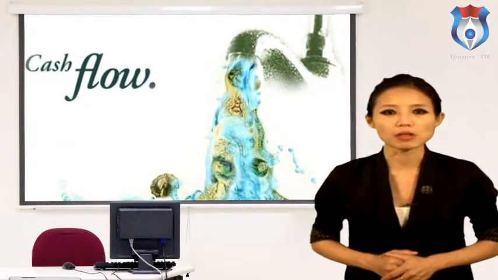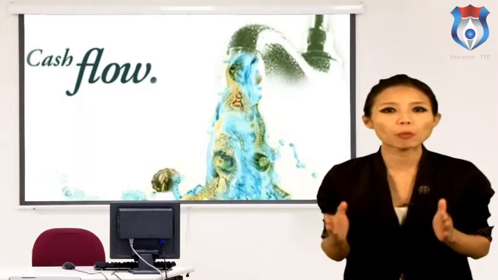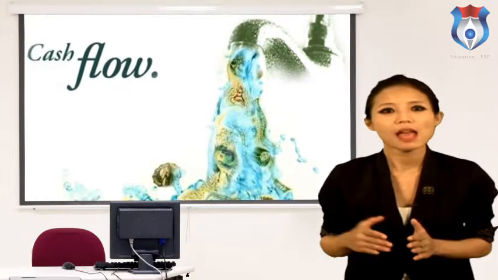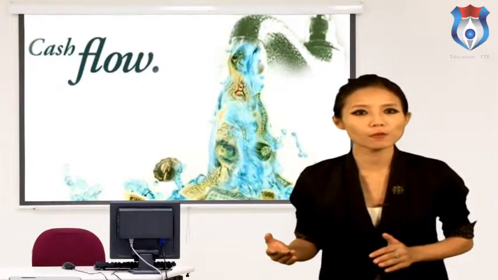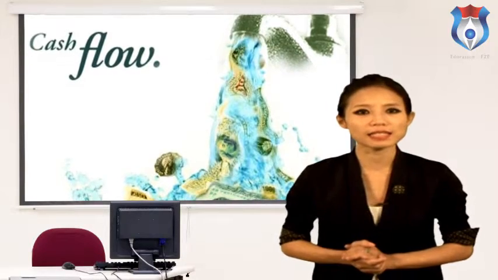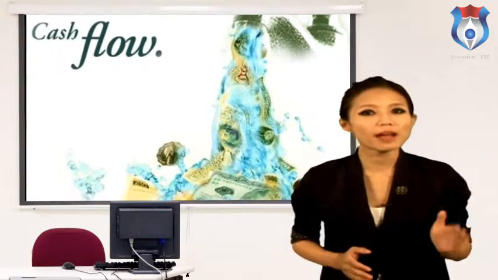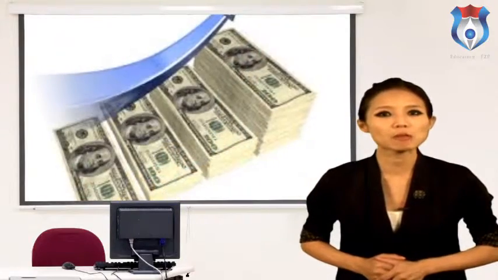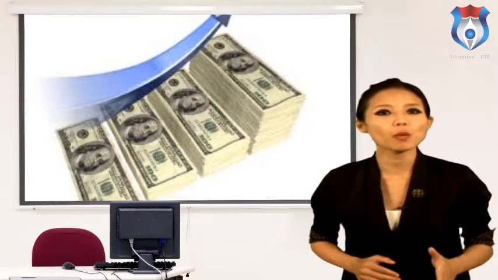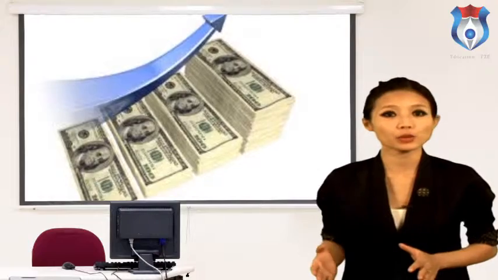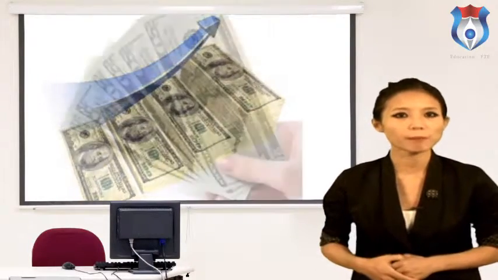Cash flow statement. The cash flow statement reports the cash generated and used during the time interval specified in its heading. The period of time that the statement covers is chosen by the company. The cash flow statement organizes and reports the cash generated and used in the following categories.